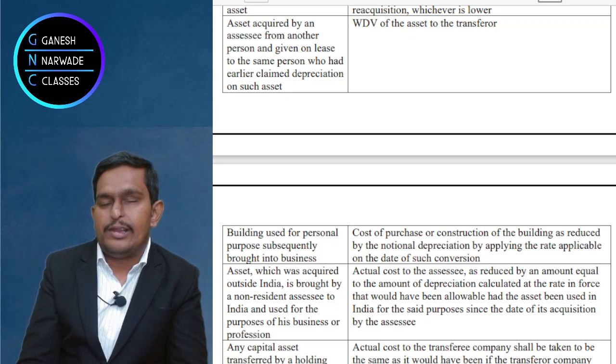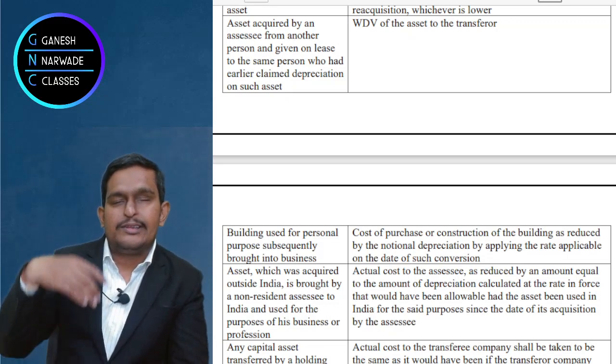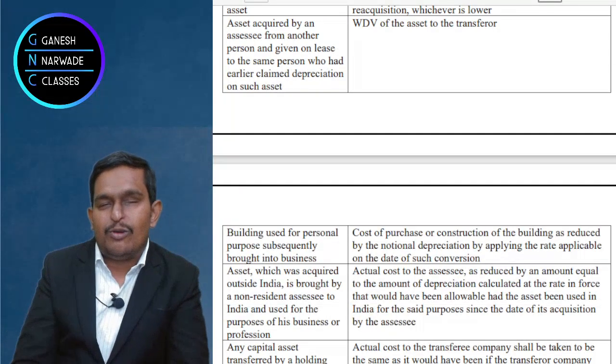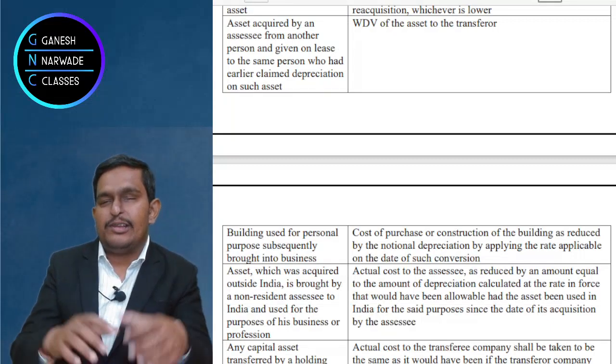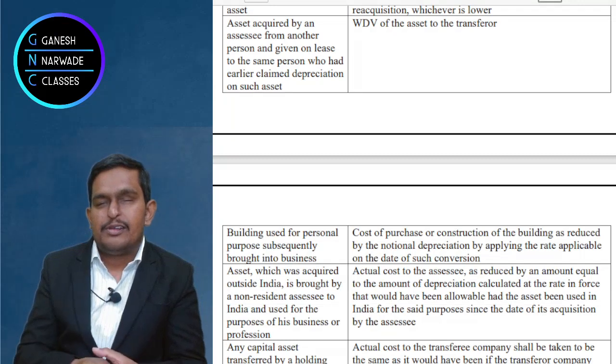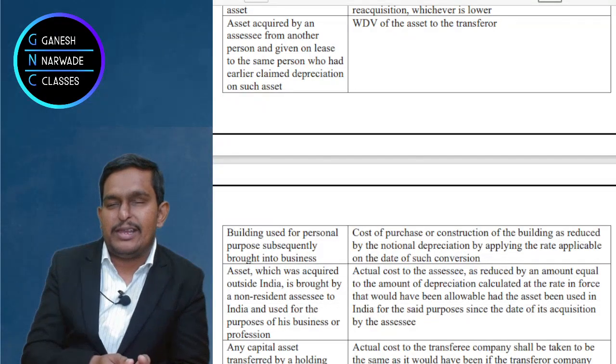Same story applies if I have used the asset in a foreign country for a few years. Suppose my recorded classes continue in Hyderabad and I have some faculties who are teaching from America.